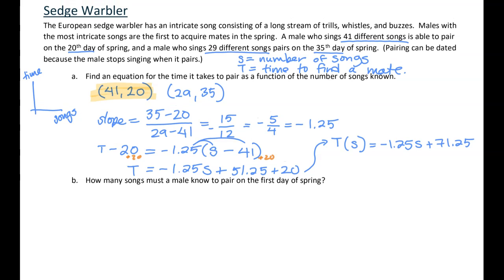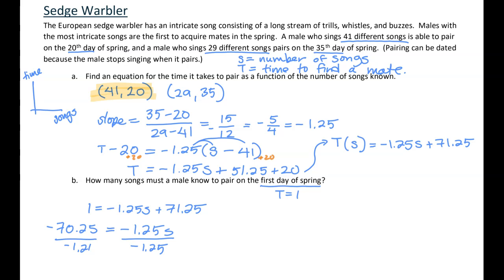The next part of this question is asking us to use the model to determine how many songs a male must know to pair on the first day of spring. So the first day of spring, that's T equals 1. I guess T equals 0 would be already paired on the first day of spring. So let's set this equal to 1. Negative 1.25s plus 71.25. To solve this, we'll want to subtract 71.25 from both sides, which will give us negative 70.25, and then we'll divide everything by negative 1.25, and our final answer should be 56.2.